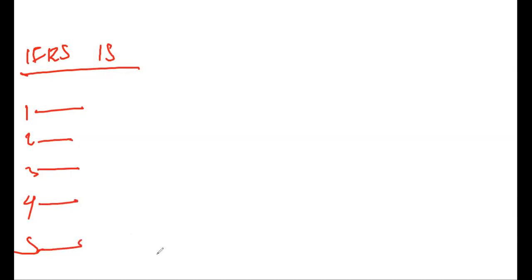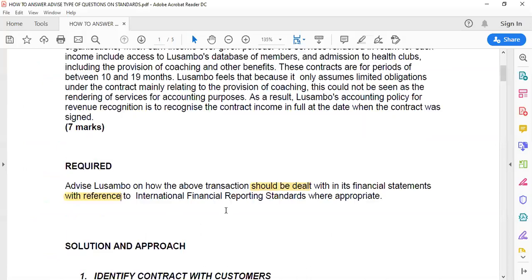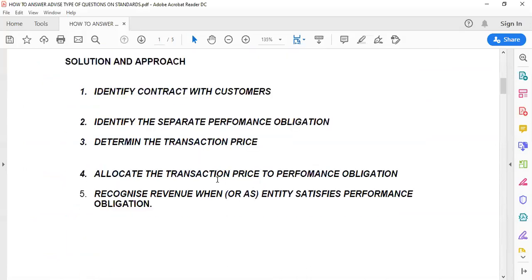There we go. I knew that I just have to do it. Let me just take you back to the steps. Oh yeah, there we go. Okay, so those are the steps there. You see? So in answering there, once you explain that this situation looks like a situation that is dealt with under IFRS 15, that this standard has a 5-step process for recognizing revenue from contracts with customers, what do you write? Step number 1. The following below are the steps involved. Then you explain, identify contracts with customers. Step number 1. Number 2, identify the separate performance obligation. Number 3, determine the transaction price.